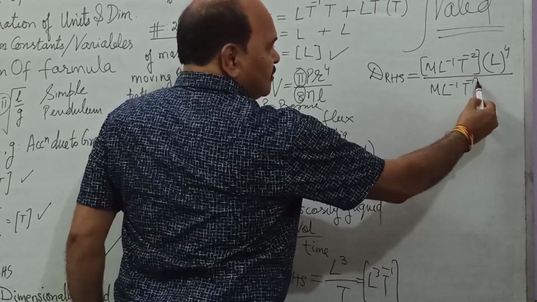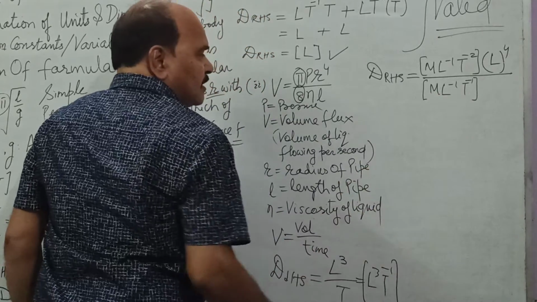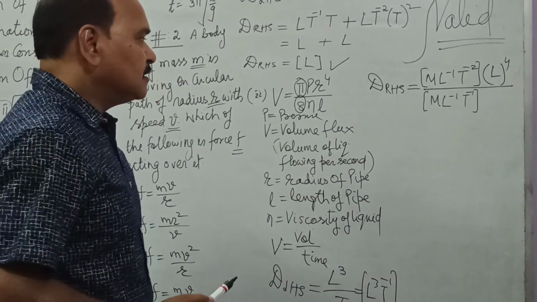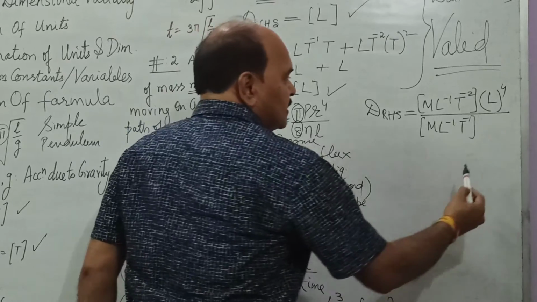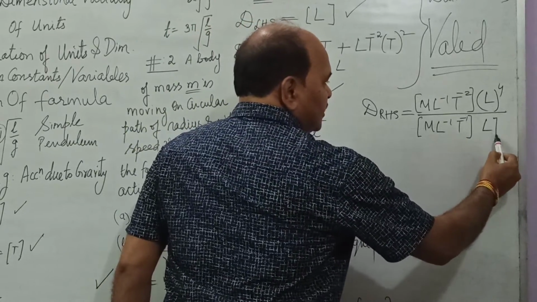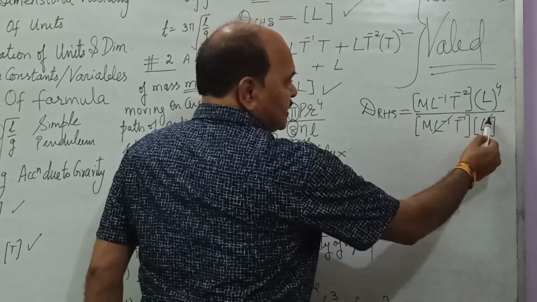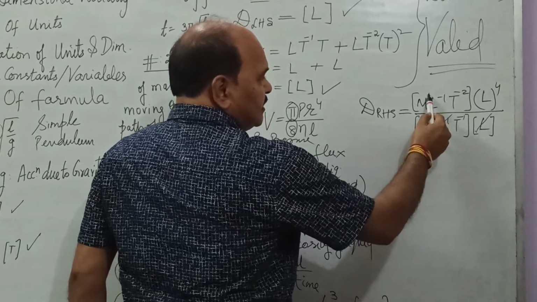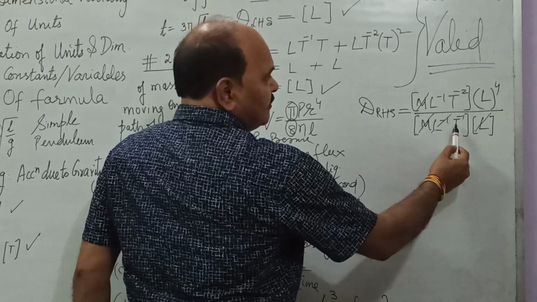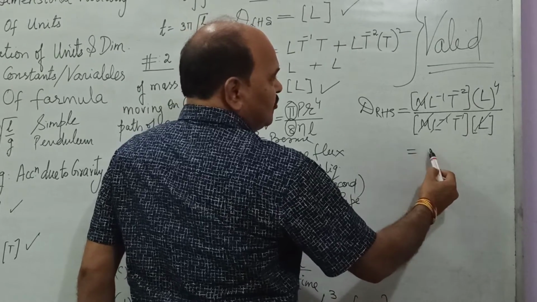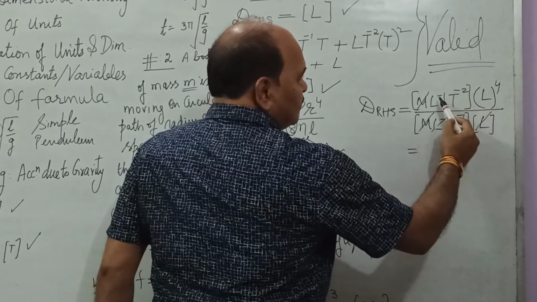You can refer to the chart you made in the last class. And what is this L? L is length, L. Now see, if we solve it, what do we get? This L to the power minus 1 cancels out with this L, this M cancels out with this M, and then what are we left with? We are left with, in the numerator, L^4 times L^-1, that is L^3.